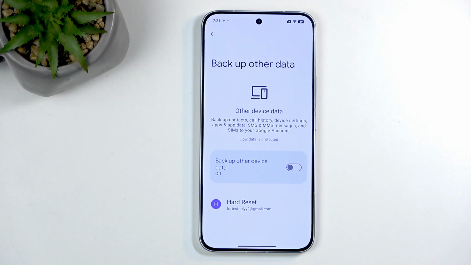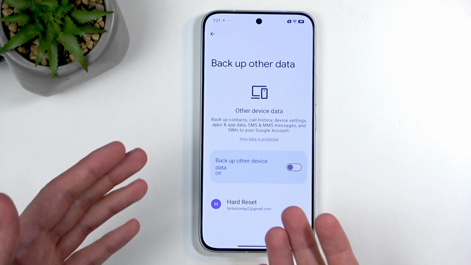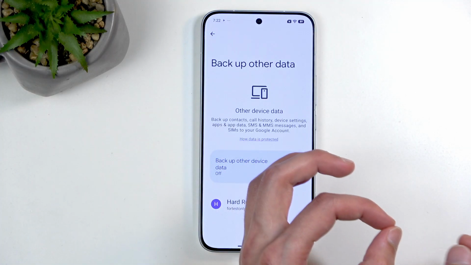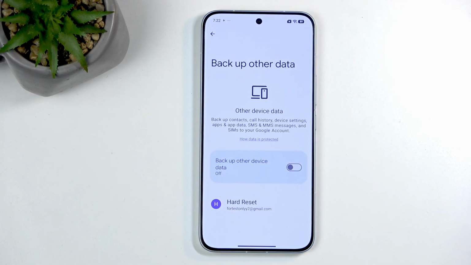Now, anything else that it backs up, like SMS, MMS, contacts, and so on, well, that's very beneficial for Google, because when they back it up, they actually have access to it, which means that they can train their AI models, and great, your privacy just went down the shitter, which I just generally hate. But the thing that you'd care about, which is also shitty, is that you can't say, oh, I want to only back up apps, but not everything else, so Google doesn't have access to it. That's not really an option.